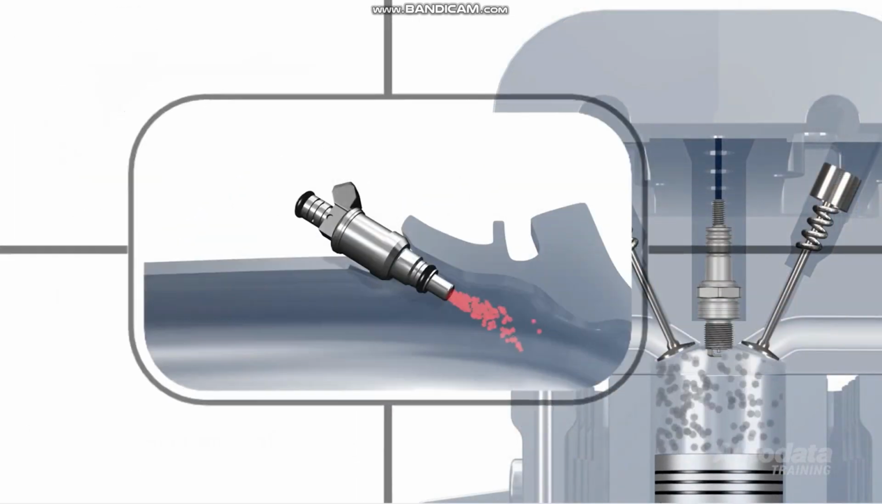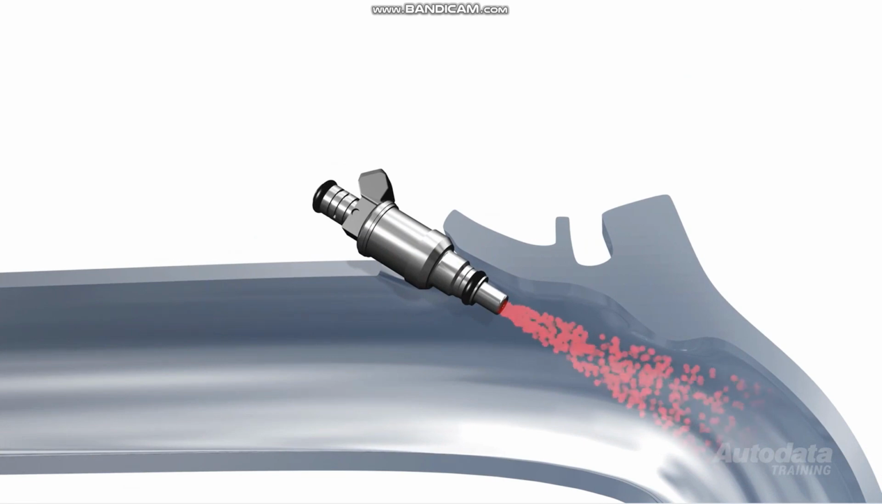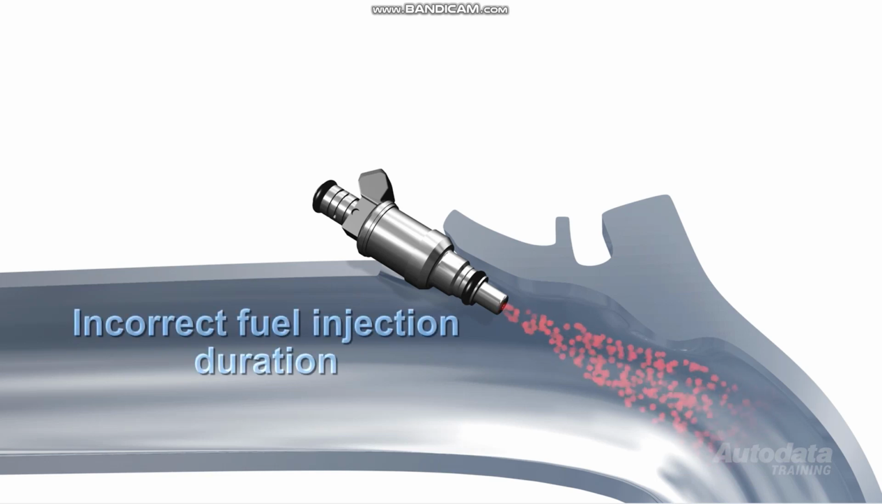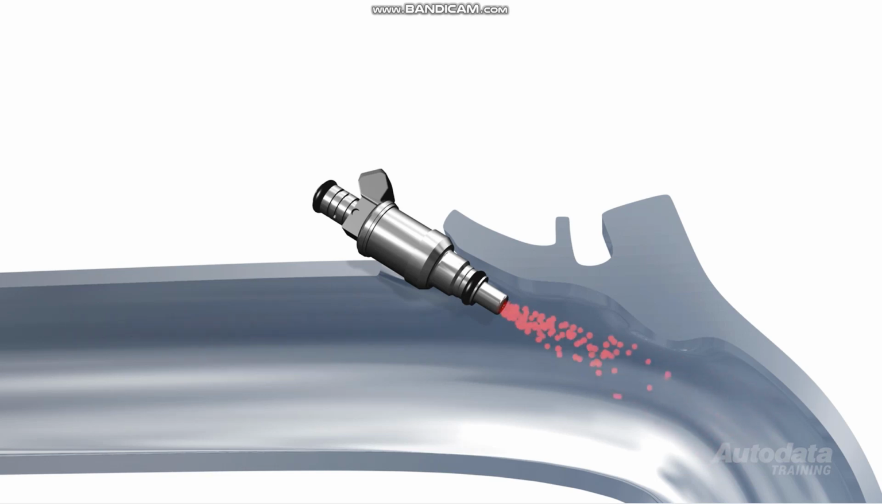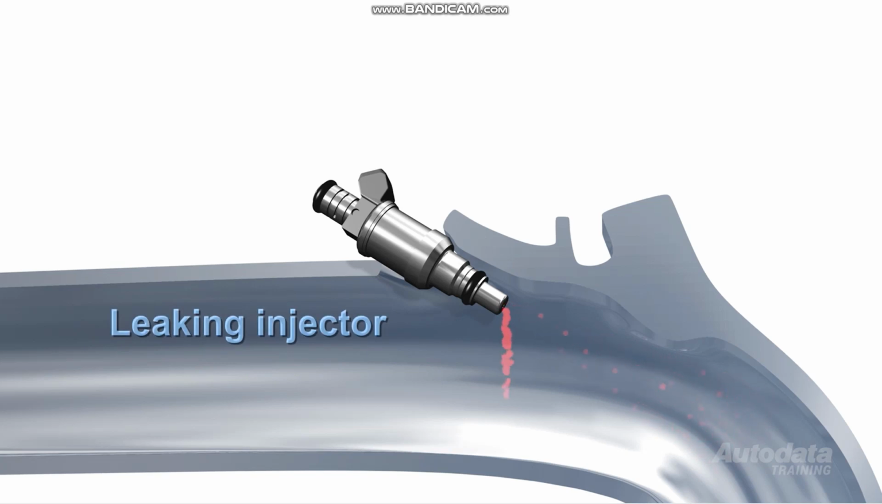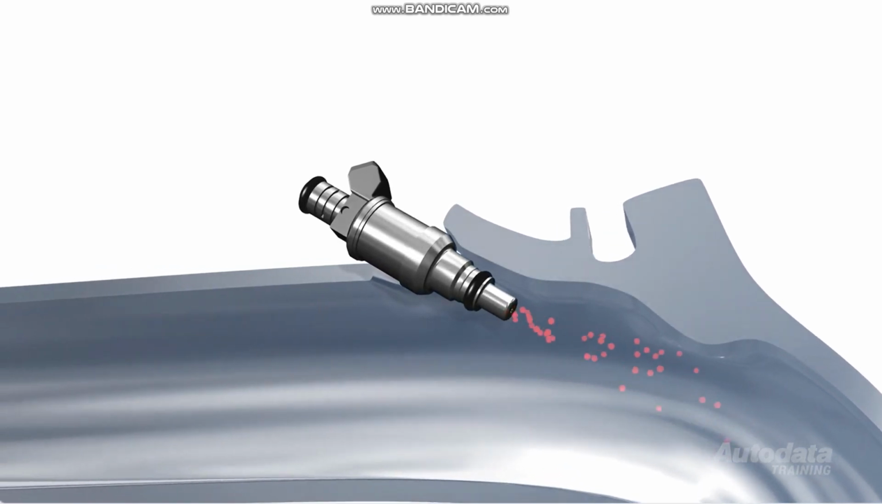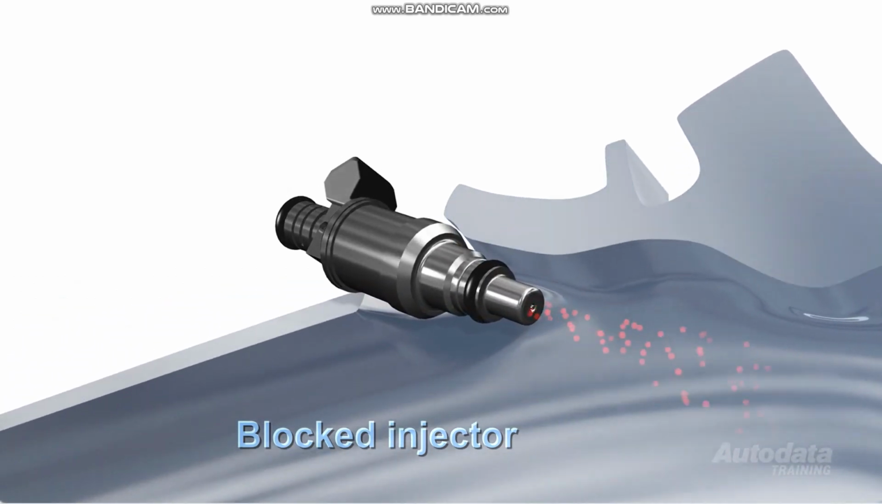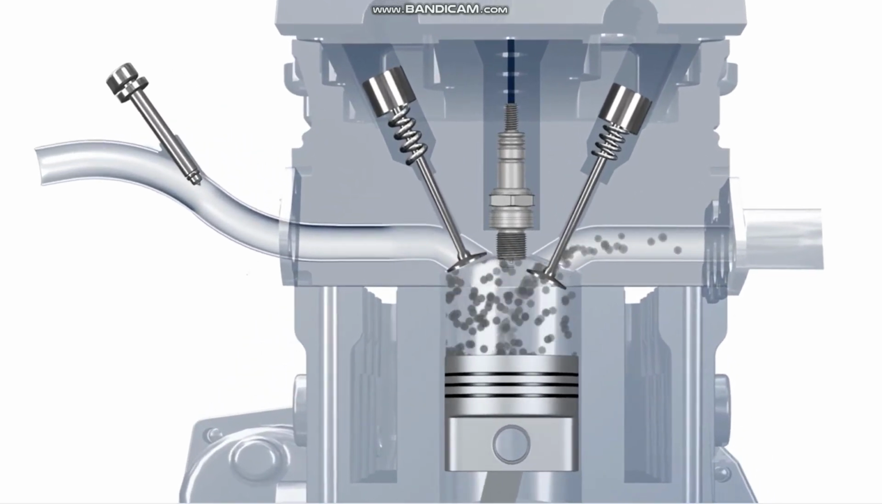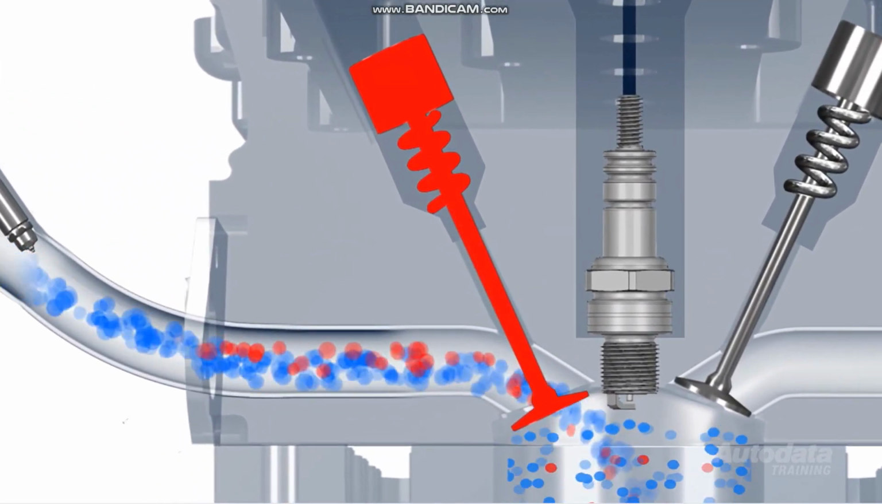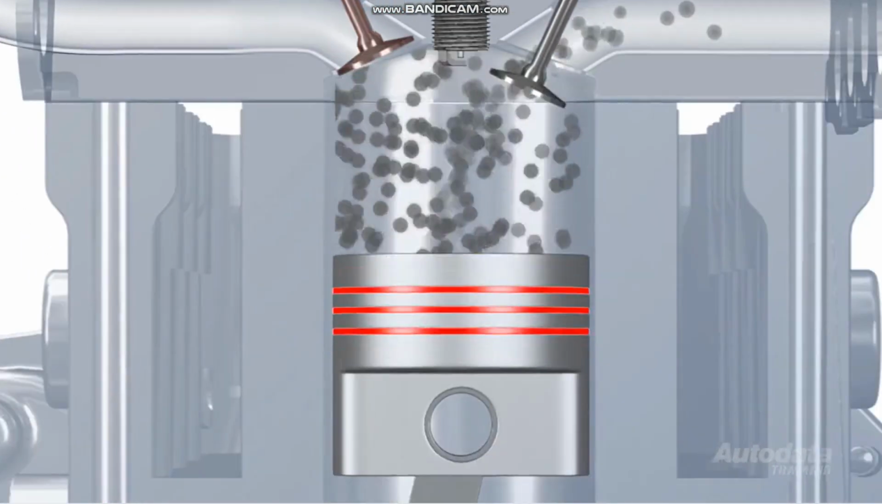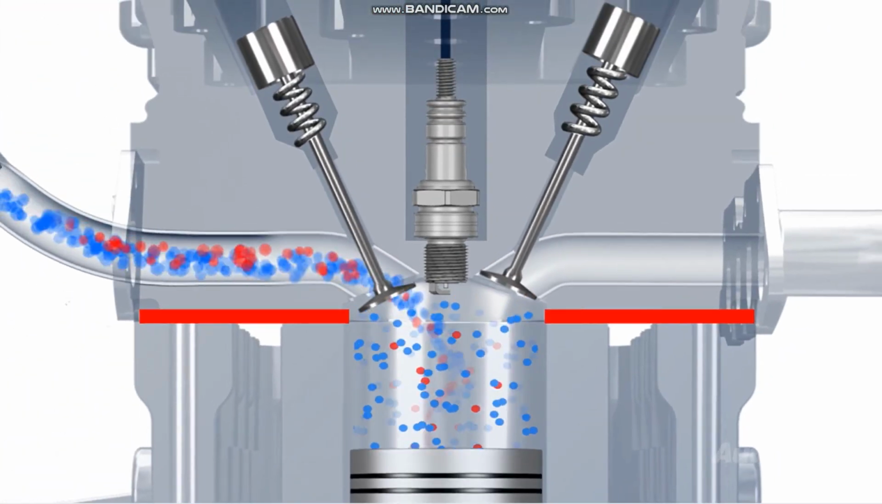Too much or too little fuel will also upset the air-fuel ratio. Fuel pressure can cause either problem, as can an incorrect fuel injection duration. Leaking injectors can cause an overfueling misfire, whereas a blocked or partially blocked injector can cause a lean misfire. Poor compression will not only result in a lack of power, but can also cause a misfire. Low compression can be caused by burnt, worn or improperly adjusted valves, worn piston rings, or a faulty head gasket.